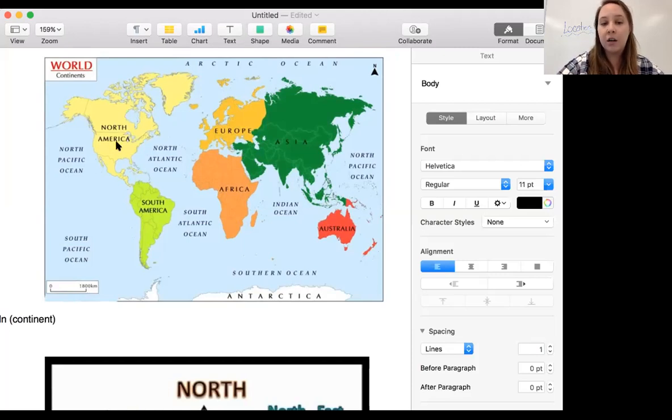North America, South America, Europe, Asia, Africa, Australia, and Antarctica. Antarctica. Good. Good. No one is from Antarctica, so we don't have to worry about that.